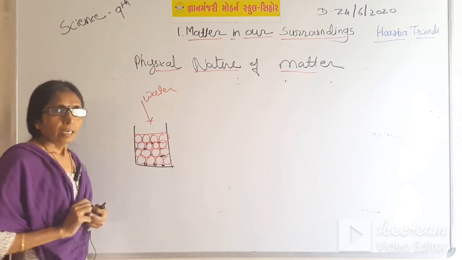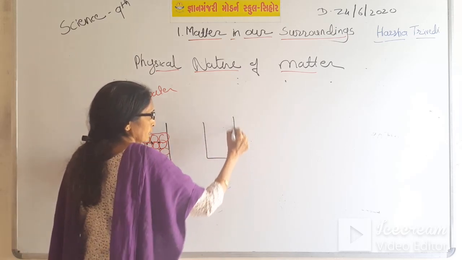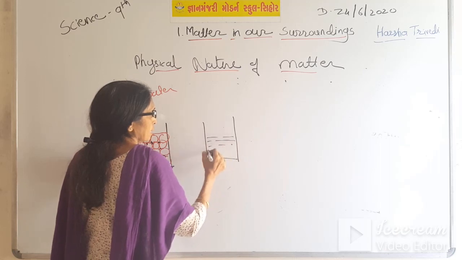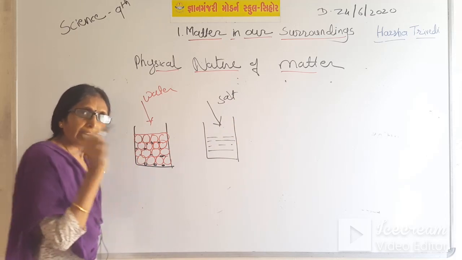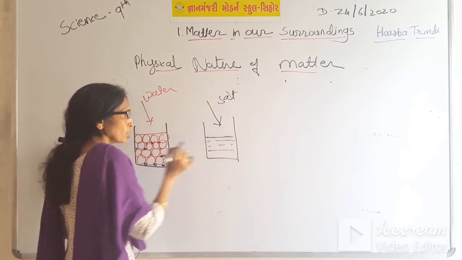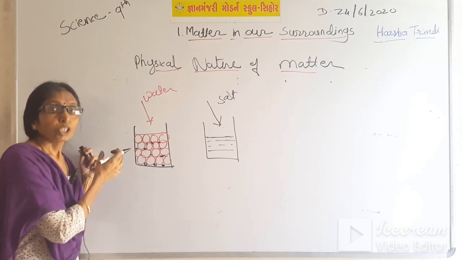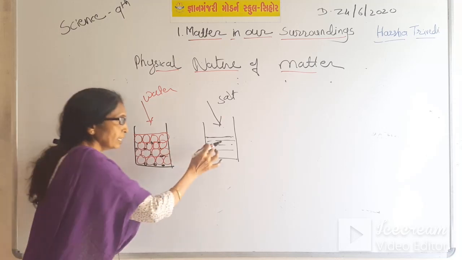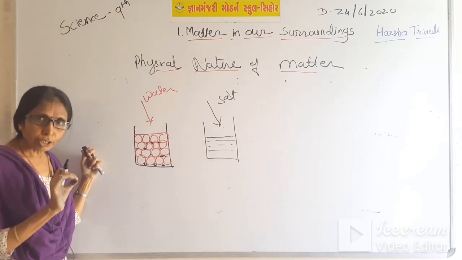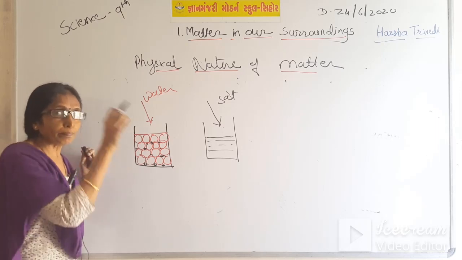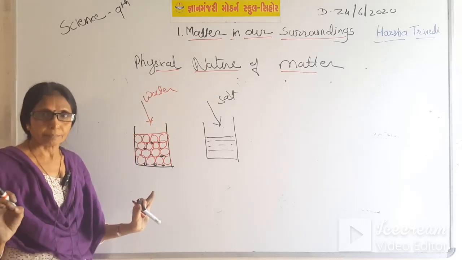Again, in the first property we have seen one example: water and salt. When we add the salt in water, here the size of the marble is very big, therefore I told you this example. Here the molecules of water are very small, and the molecules of the salt occupy the space between the molecules of water. So this level will not increase.